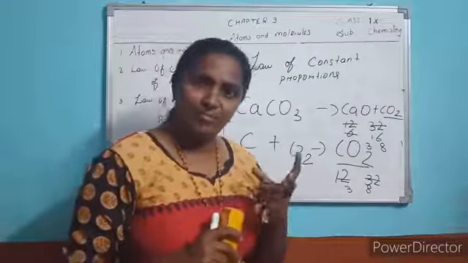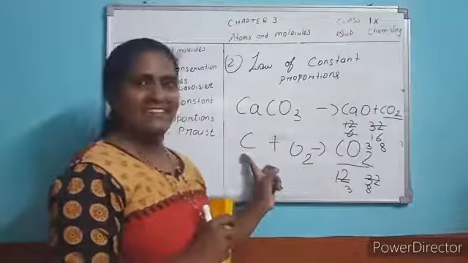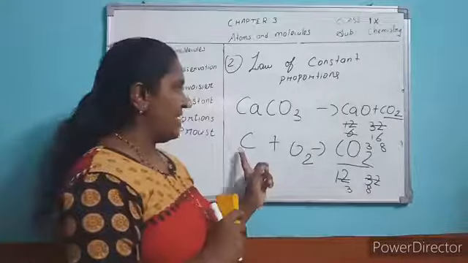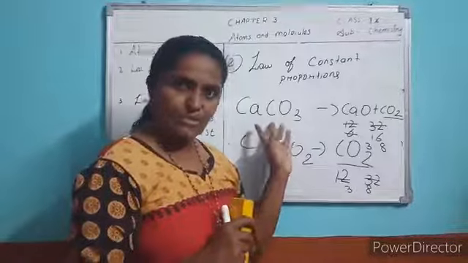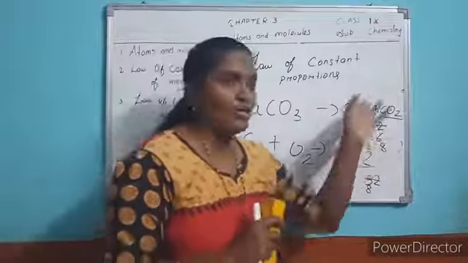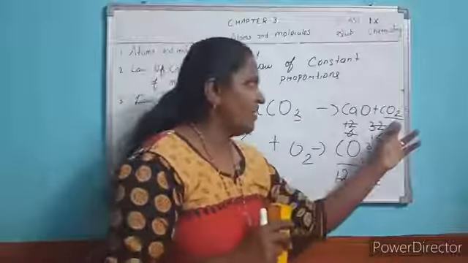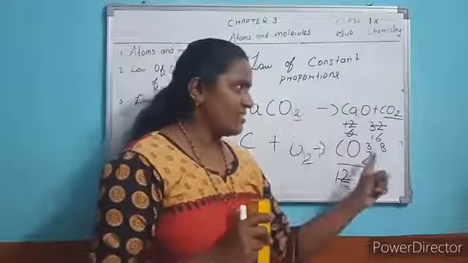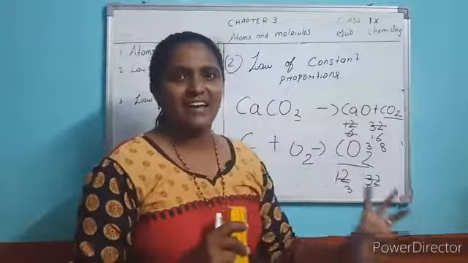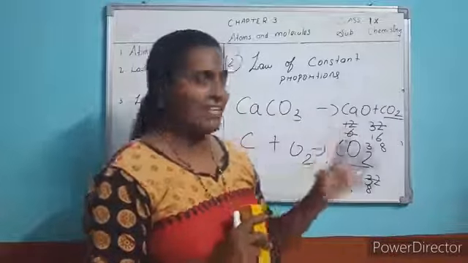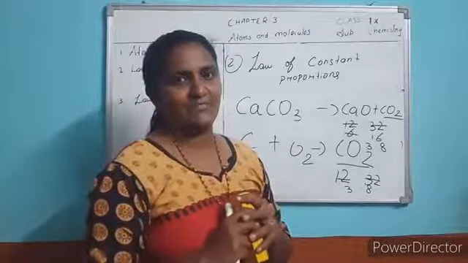The constituent elements' mass remains fixed. These compound sources are varied. This carbon dioxide is made from carbon. This carbon dioxide is produced from calcium carbonate. Sources are different, but its constituent elements have fixed mass. Here also the mass ratio is 3:8. Here also the ratio of carbon and oxygen is 3:8. So this is the law of constant proportion.